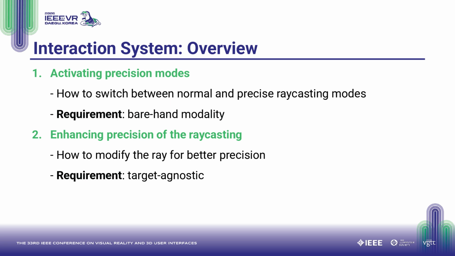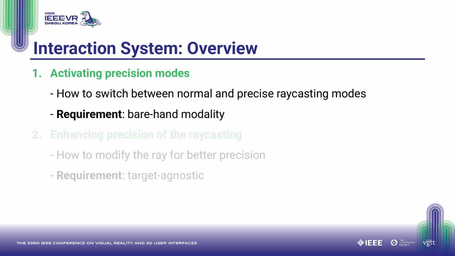Our interaction system addresses two challenges. First, how to activate precision modes, how to switch between normal and precise ray casting, using a bare hand modality. And second, how to enhance the precision of the ray casting itself, how to geometrically modify the ray in a target-agnostic way. Let me walk through each of these. We will cover these two pillars in order.